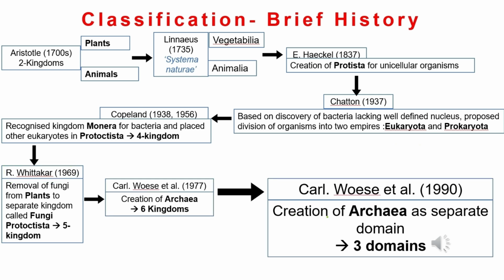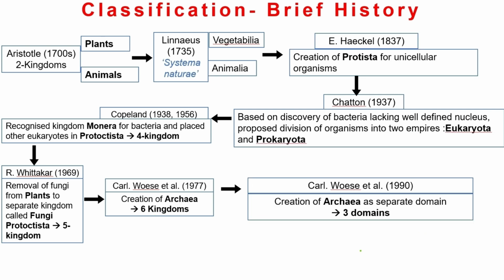Carl Woese again, in 1990, with his group raised Archaea to a separate domain and gave us the three domain classification. The sixth kingdom was given by Carl Woese in 1977, and finally he raised the Archaea to a separate domain, meaning that they deserve a much higher group of organisms. So this is a brief history of how classification systems have evolved.